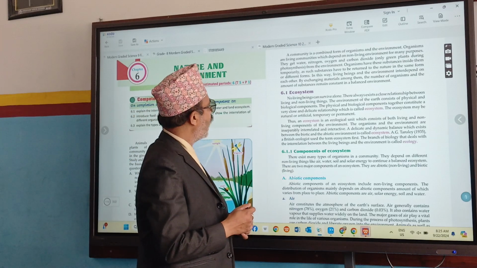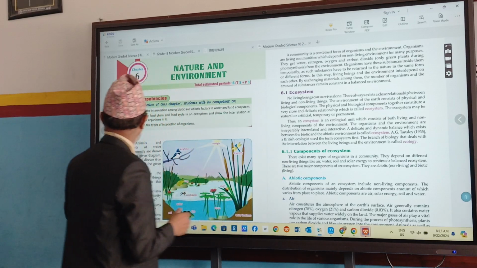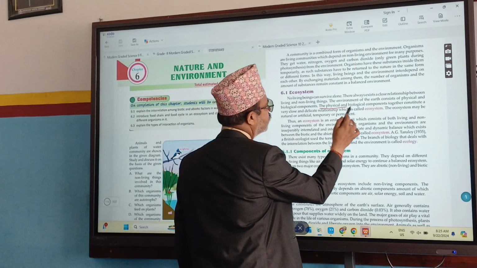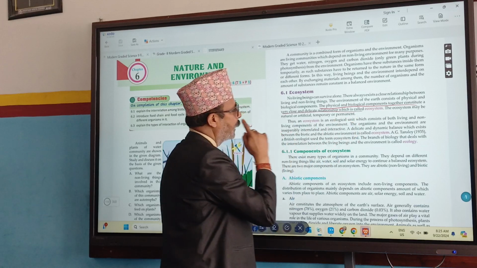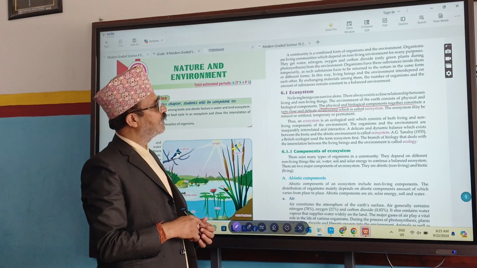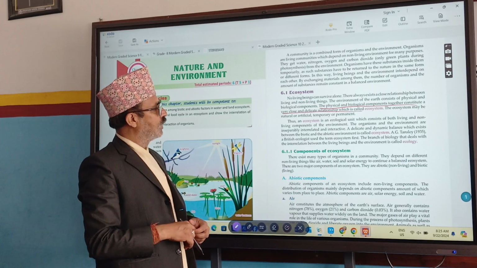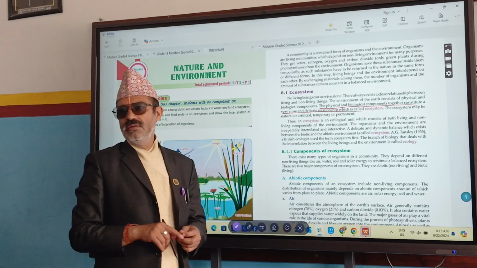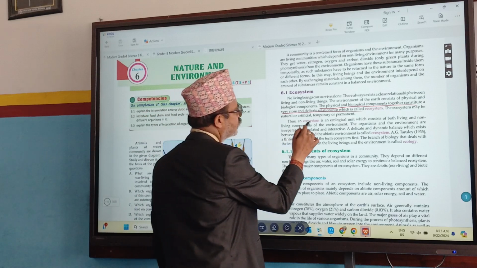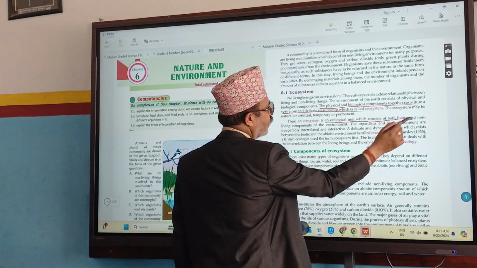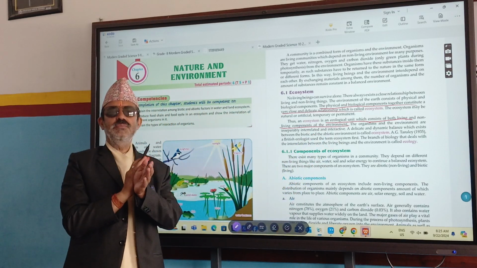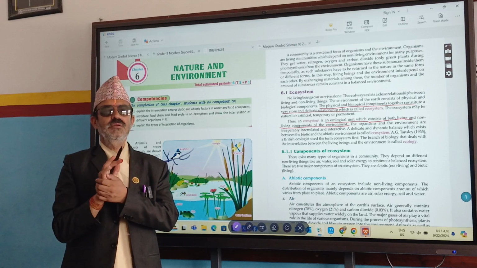Okay, children, how do you define ecosystem? Here is a very easy definition. The relationship between physical and biological components of the environment is called the ecosystem. Or, the ecosystem is an ecological unit consisting of both living and non-living components of the environment. The interrelationship between living and non-living components of the environment is the ecosystem.